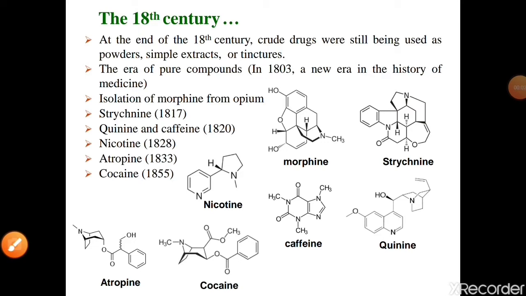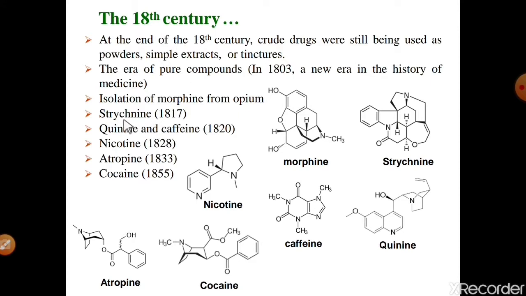Next one, see the history of natural product chemistry. At the end of the 18th century, crude drugs were still being used as powder or simple extract, and the era of pure compounds arrived, a new era in the history of medicinal chemistry. It means different types of drugs were isolated from different natural sources. See number first: morphine, strychnine, nicotine, caffeine, quinine, atropine and cocaine. Number first, morphine. Isolation of morphine from opium was also done in that period.